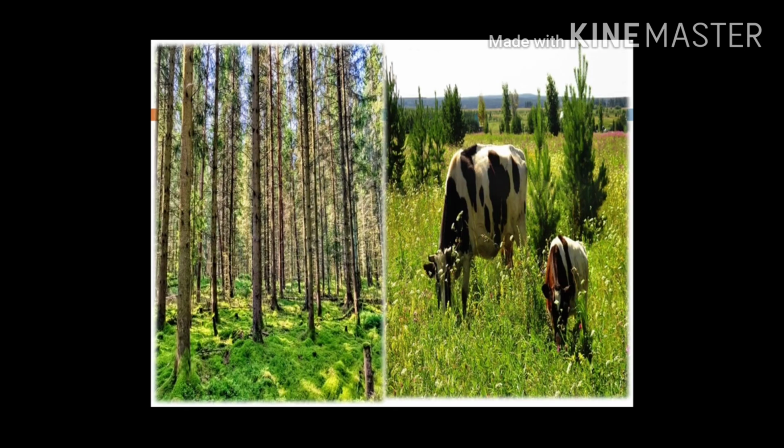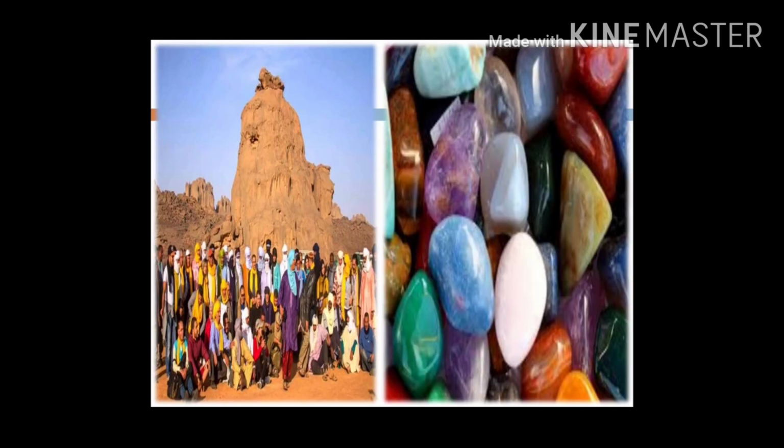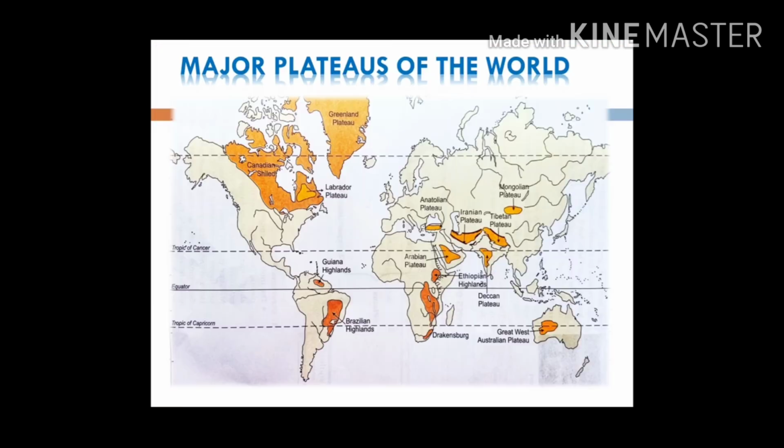Let us look at some pictures. So this is how forestry and animal grazing can be practiced in plateaus. Plateaus are storehouses of minerals because they are made up of old rocks. And yes, you can see the plateaus are also destinations of tourist attraction. So this is how the plateaus are beneficial, or they are important for us.